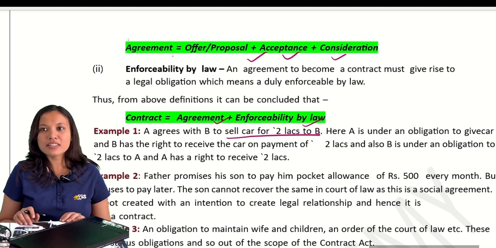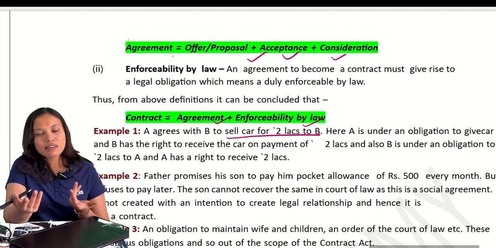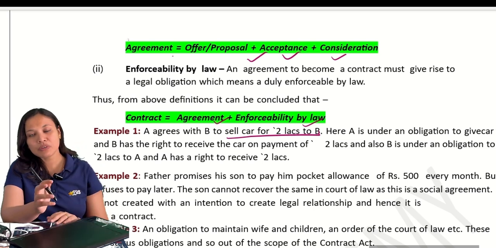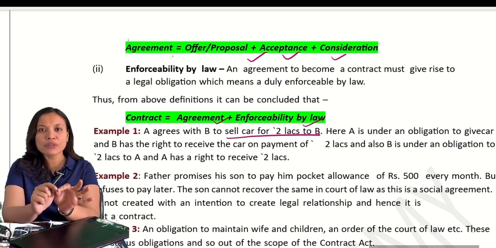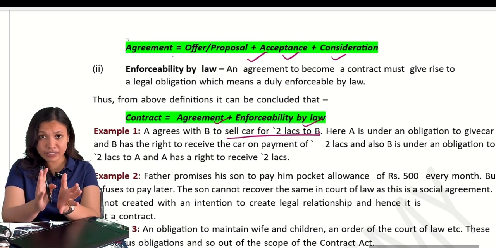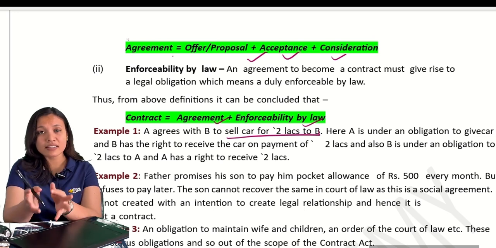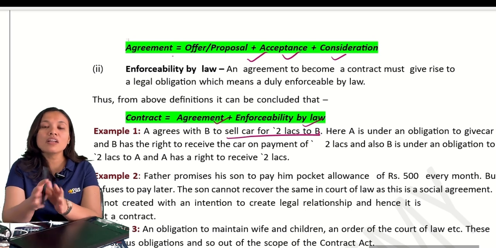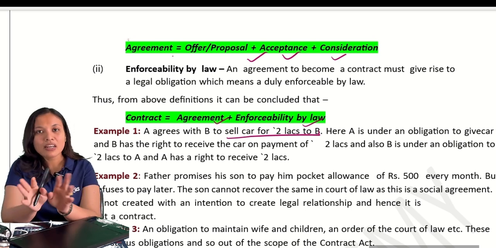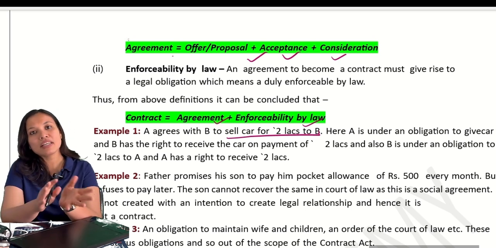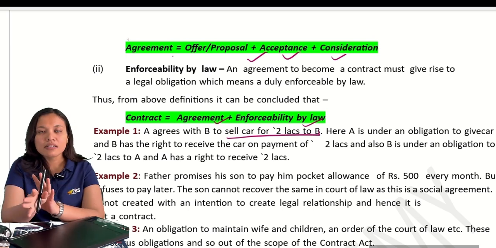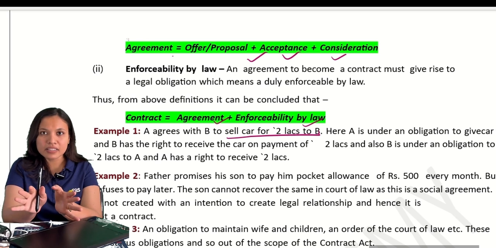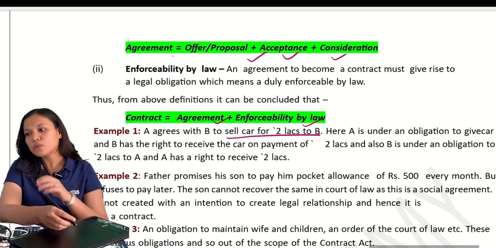Okay. Now this is A and B. There is an intention to create legal obligations. Normally in the question, you have to see whether it involves relatives like father, son, mother, daughter, husband and wife. These are all social agreements. If it involves some unknown persons like A, B, C, D, X, Y, Z, Nina, Meena, Lina, then these are all legal agreements.